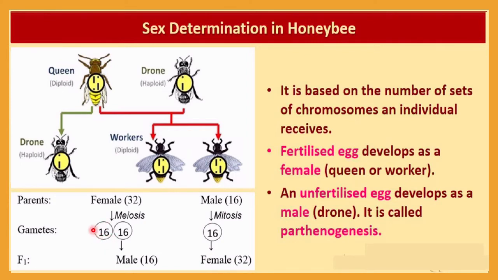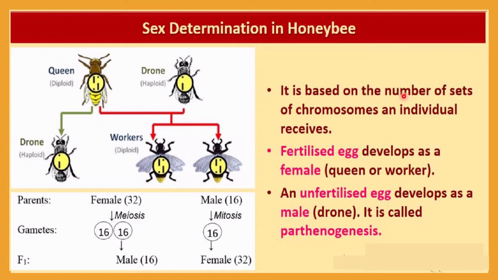That means the egg cell is not fertilized by any kind of male sperm, and further it will develop as a haploid. So this egg cell may develop as a haploid, and if it develops as a haploid, then it will have just 16 chromosomes. This is the haploid condition, and in the haploid condition it will be male. So this is the case in the honeybee.